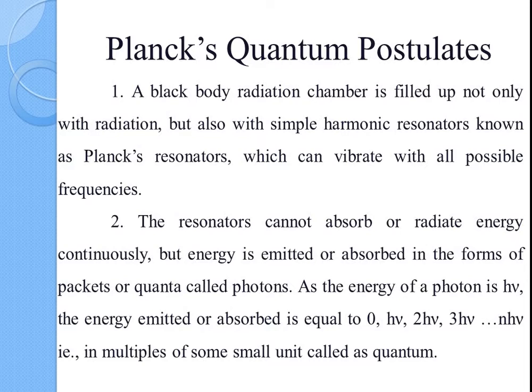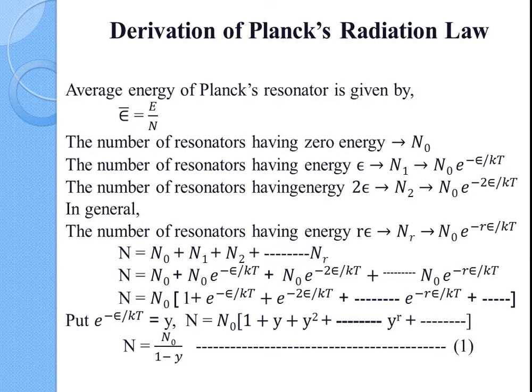As the energy of a photon is hν, the energy emitted or absorbed is equal to 0, hν, 2hν, 3hν, up to nhν. That is, the energy is emitted in multiples of some small unit called a quantum. Now we can discuss the derivation of Planck's radiation law.